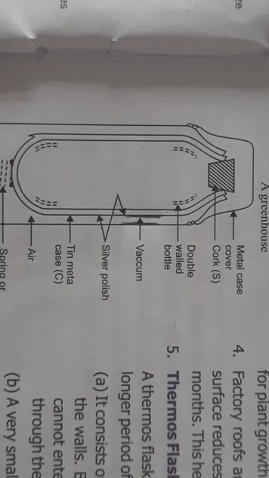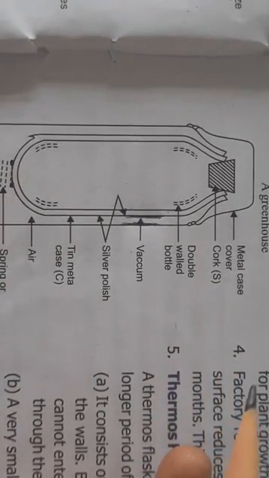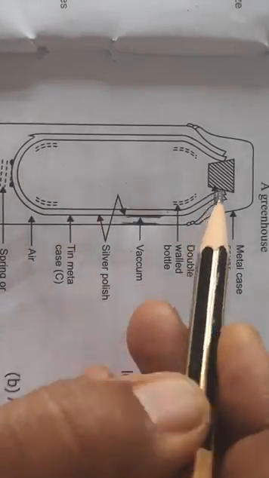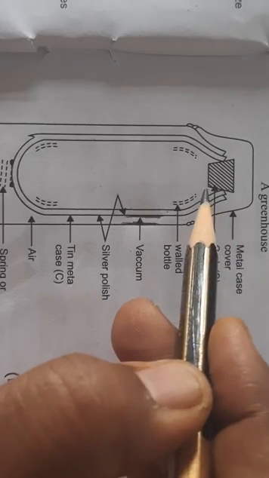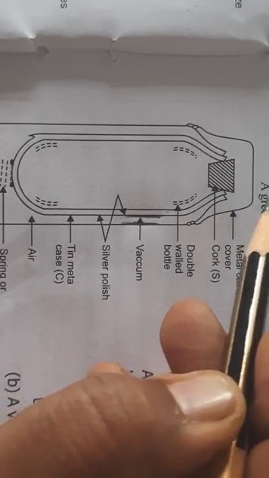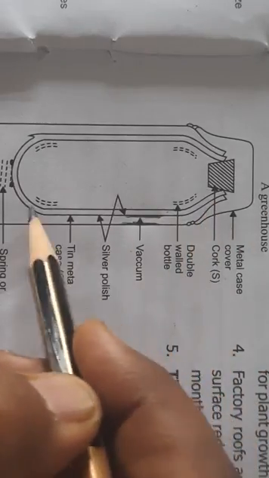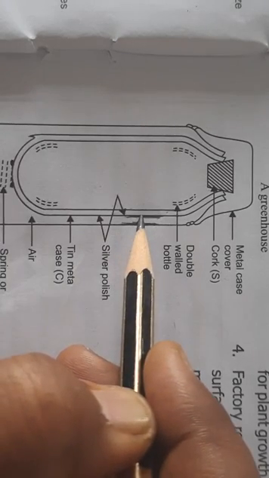So a very little heat is transmitted through the glass wall at the neck and at the cork stopper. That means whatever heat is transmitted, it is through this cork stopper or through the neck. Whenever you open the bottle, at that time only heat will be lost. Otherwise from here there is no chance of heat loss because there is vacuum.